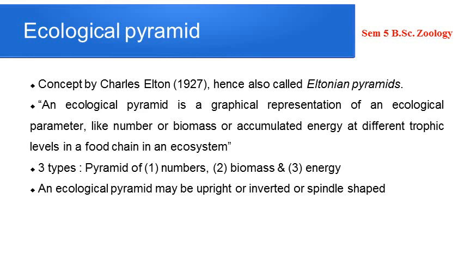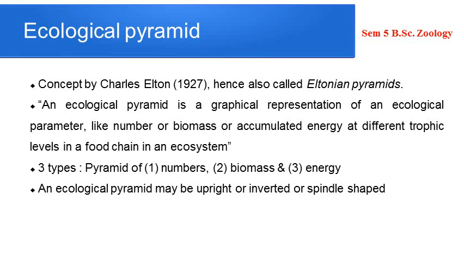Okay, an ecological pyramid may be upright, inverted, or spindle shaped. So when we depict the relationship between the number, biomass, or energy of producers and other consumers in a particular ecosystem, it could be upright, and it is represented as a pyramid. Upright means the broad base will be at the lower trophic level, and the higher trophic level occupies the pointed portion of the pyramid.